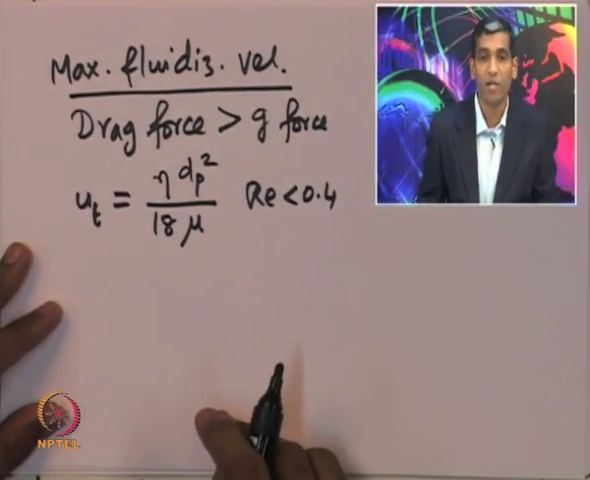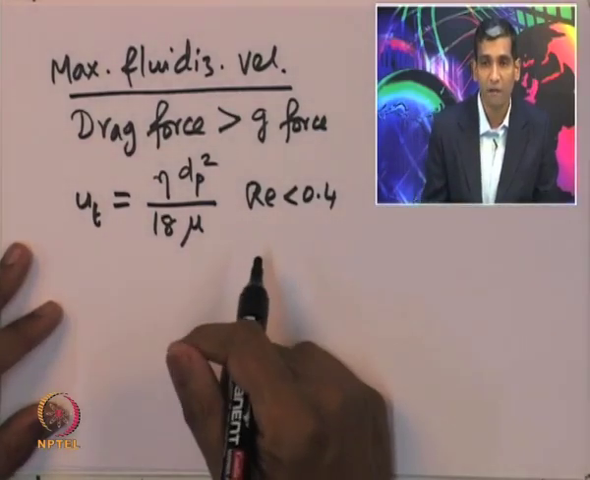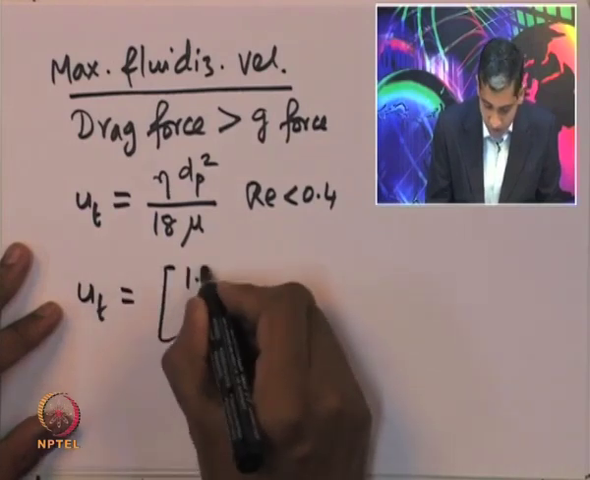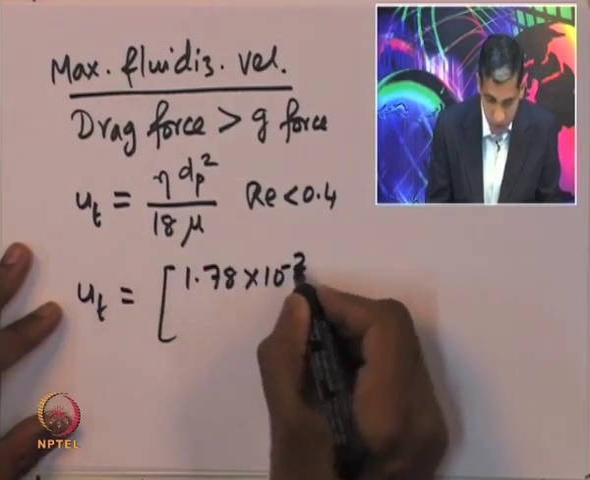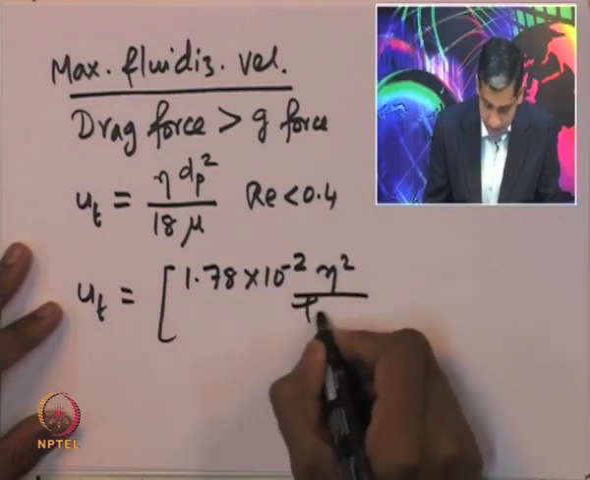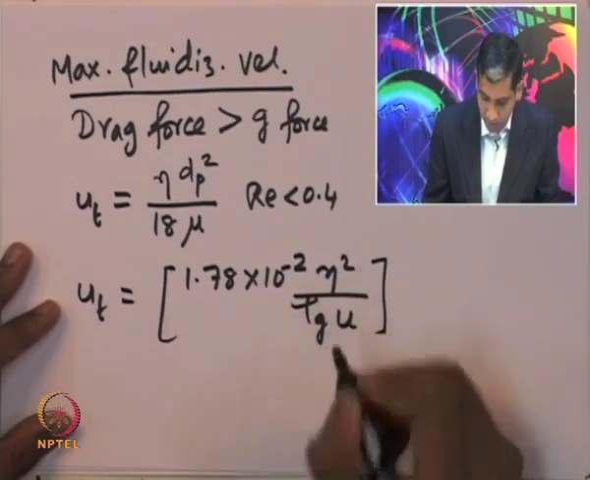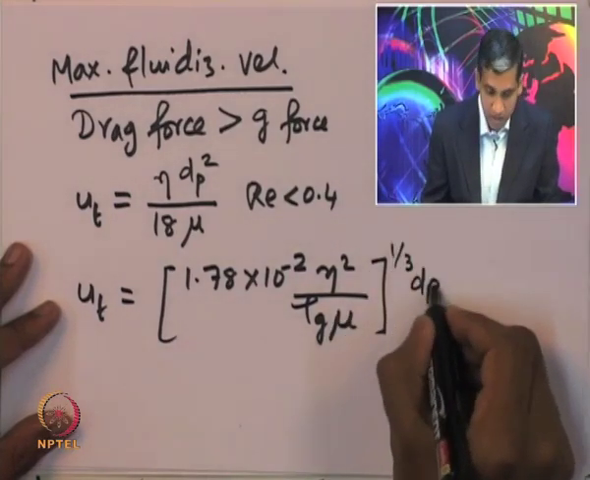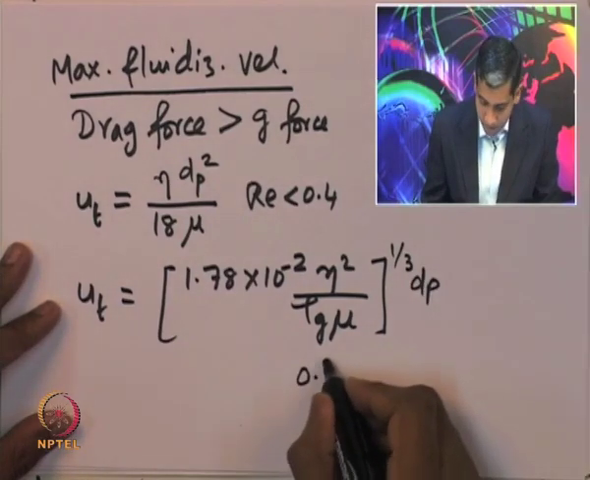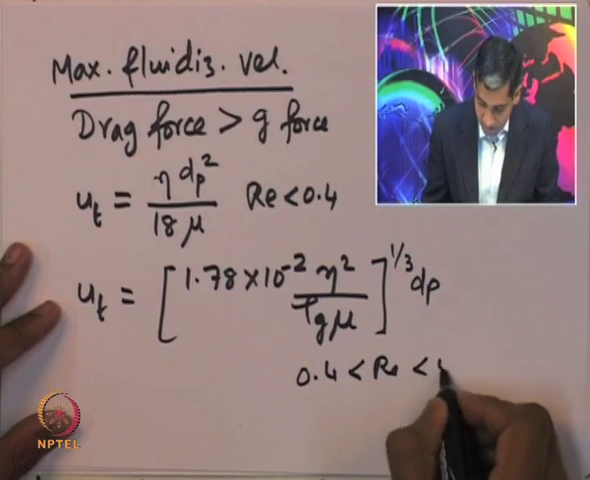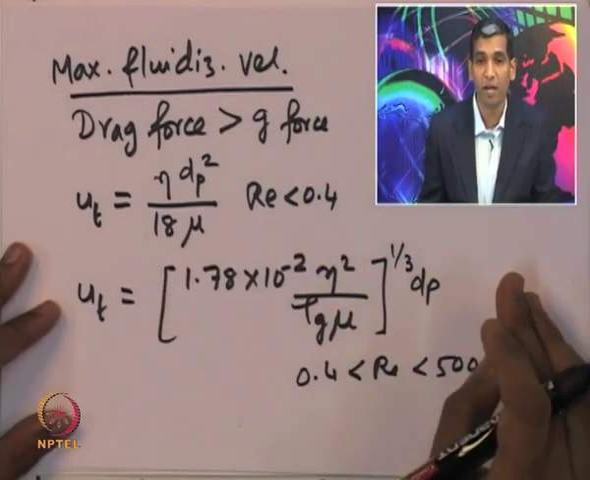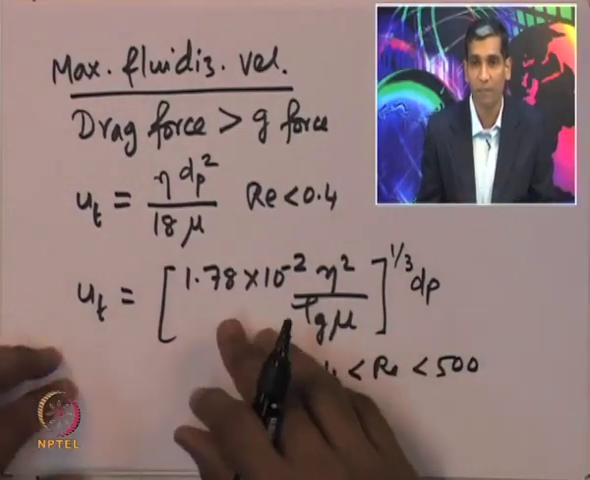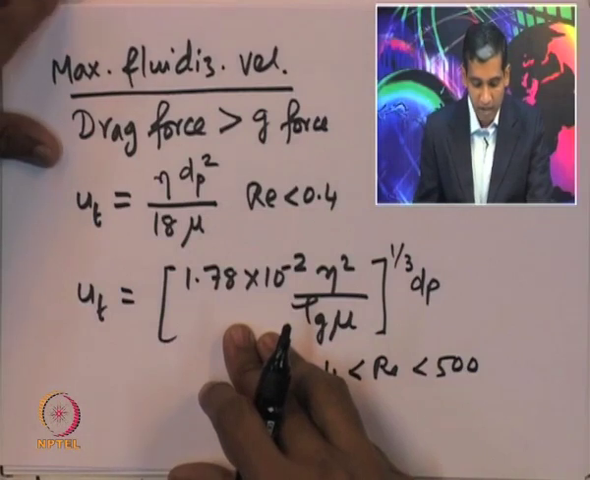Eta once again is the difference between the density of the catalyst and the density of the gas stream, and for other ranges of Reynolds number the correlation is 1.78 into 10 power minus 2 into eta square divided by the density of the gas stream into the corresponding mu to the power of 1 by 3 into dp. This is for Reynolds number of between 0.4 and 500. So, this range of Reynolds number pretty much covers most of the fluidization operations that have been used so far in real systems.